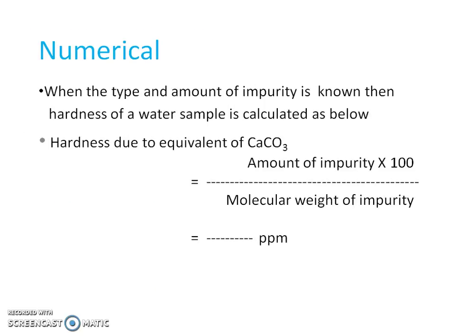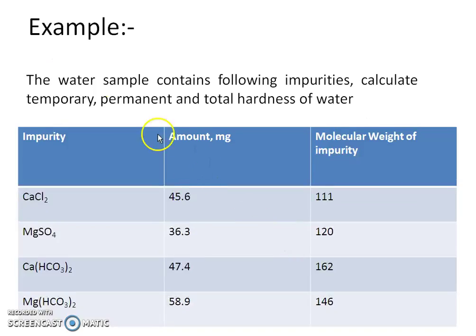Now, after discussing the theoretical part of hardness, we'll take a numerical explanation. When the type and amount of impurity is known, then the hardness of the water sample is calculated as below. It has a simple formula, that is hardness in terms of equivalent of calcium carbonate. Here we are correlating each type of impurity with calcium carbonate, and the formula given here is: amount of impurity multiplied by 100 divided by molecular weight of that particular impurity gives the answer, which we have to represent with unit ppm.